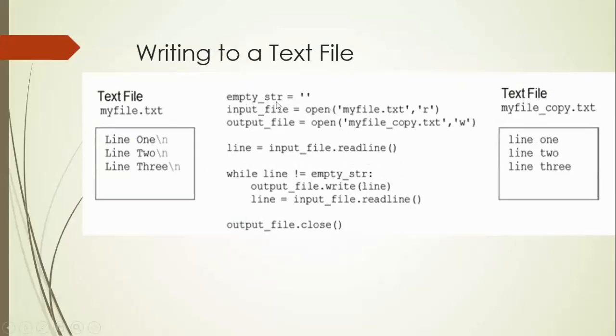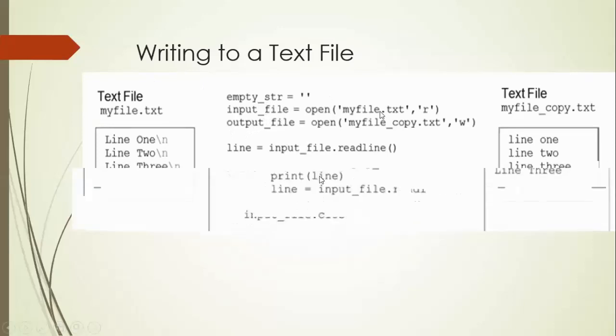So first consider an empty string, empty_str, a variable which represents an empty string. input_file will represent my file.txt, and it can perform a read operation. output_file is an object which has the ability to identify my file_copy.txt, and it can perform a write operation.